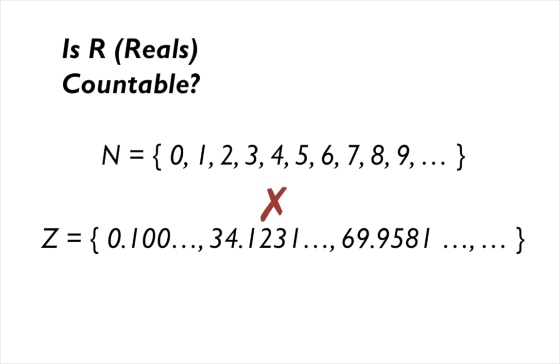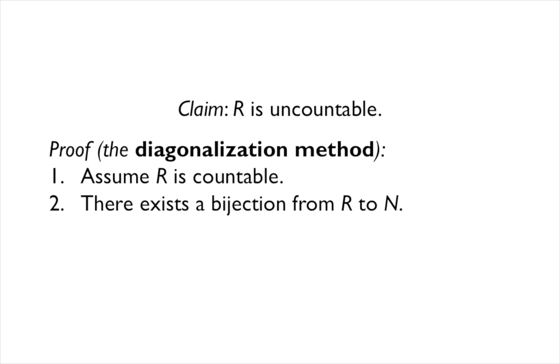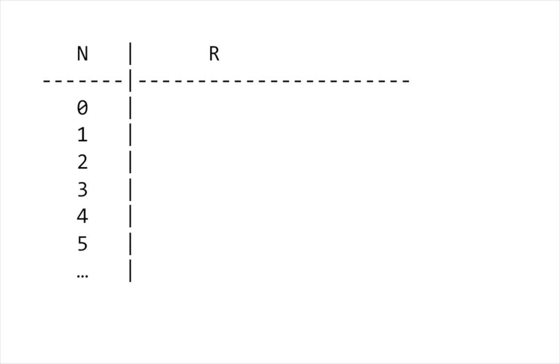The way that we formally argue it is through a proof technique due to Cantor called diagonalization. The way that this proof works, just sketching it out, first we assume that in this particular case the real numbers are countable. This means there has to be a bijection from the real numbers onto the natural numbers. And then we show that there's a real number that is possible to construct but cannot possibly be in this bijection. And this is a contradiction because we assumed that the bijection covered all the real numbers.